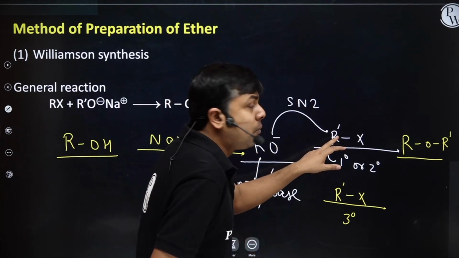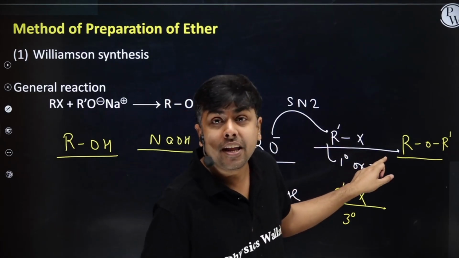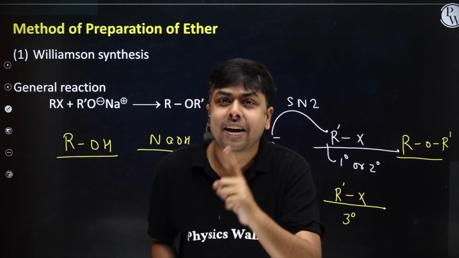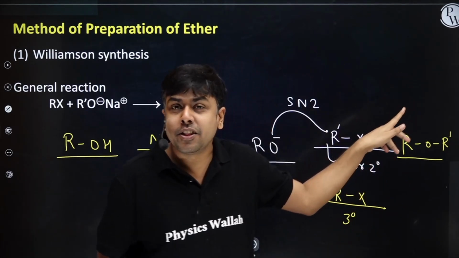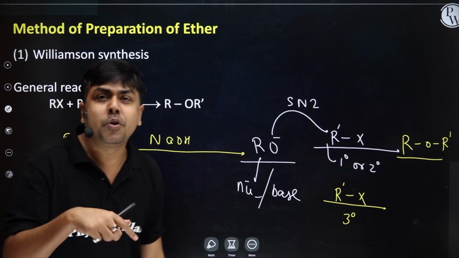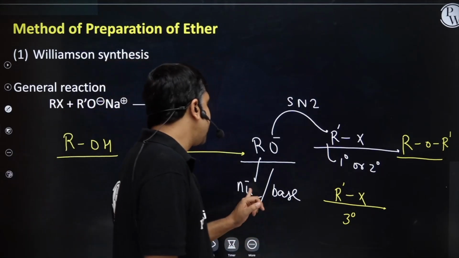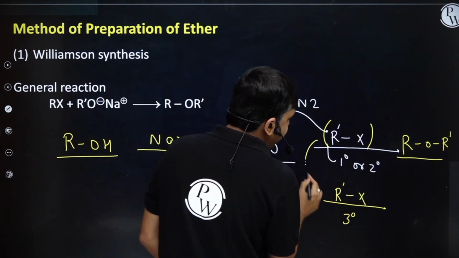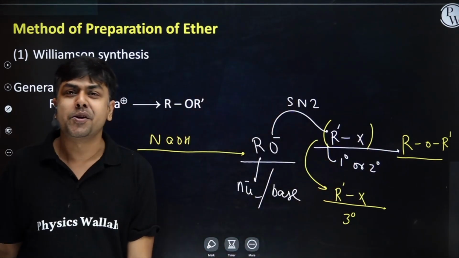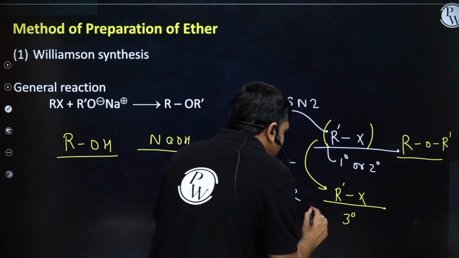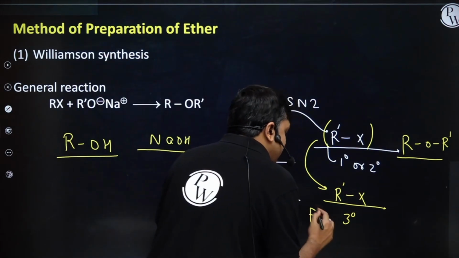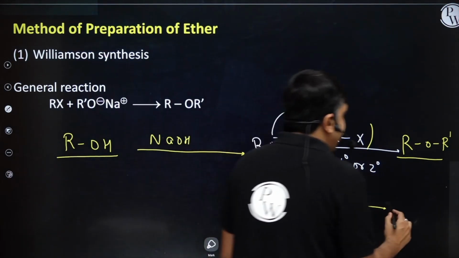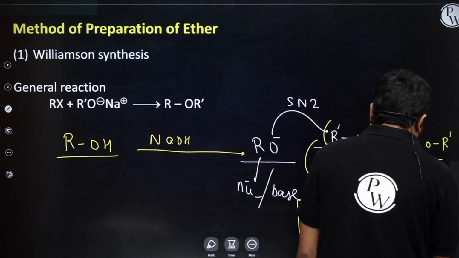If the alkyl halide is 1 degree or 2 degree, RO minus will act as a nucleophile and the SN2 pathway will dominate. But if R-X is a 3 degree alkyl halide, the reaction will occur mainly via the E2 pathway, and I will have alkene as the major product.